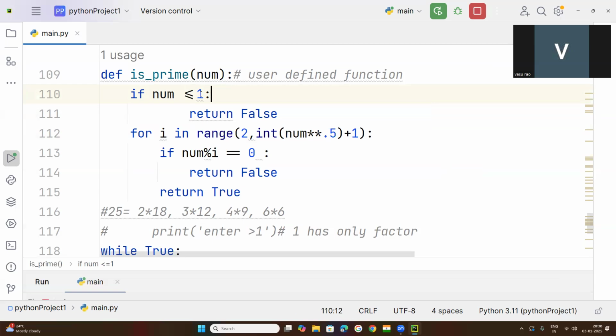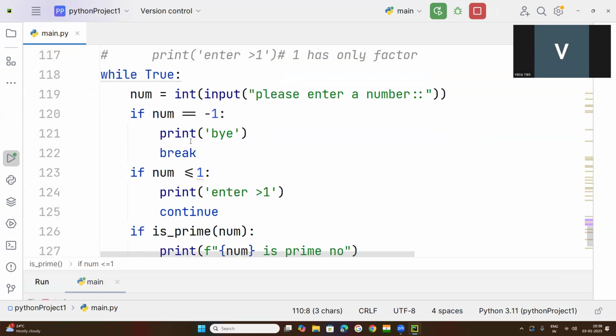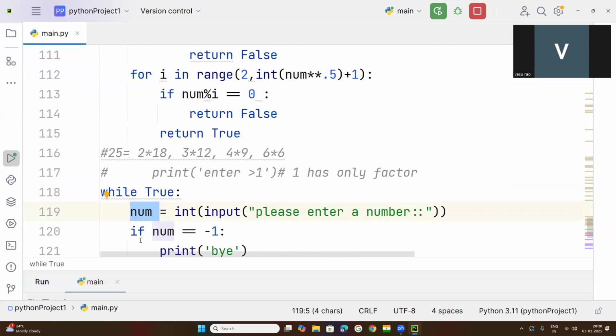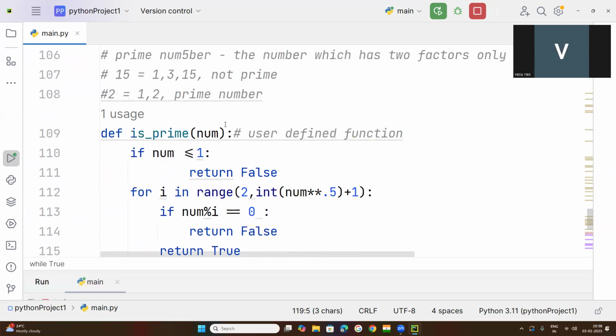Whenever you enter a number, that will be stored in this num variable, whatever number is entered by the user. That num variable is passed as a parameter here. At that moment, this if statement checks whether the num value is less than or equal to 1.